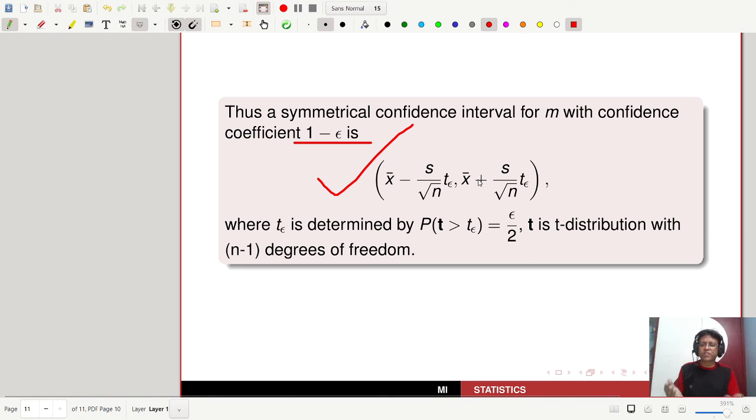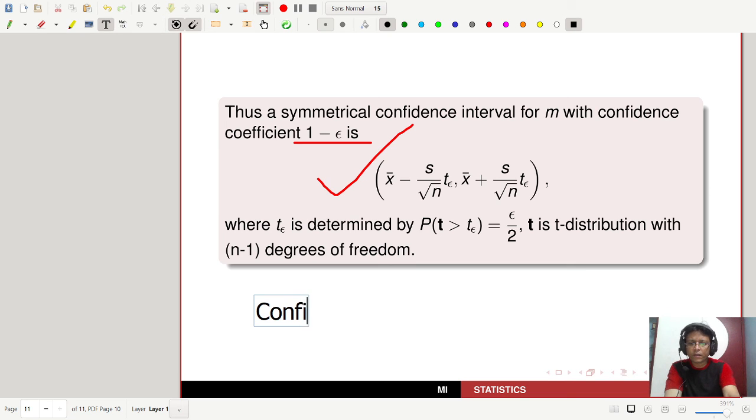So in case of sigma known, you have the result, and in case of sigma unknown, you have the result. I have explained in my lecture today 2 examples. So I am giving you an assignment for that. You have to find out the confidence interval for sigma. This is an assignment for all of you.